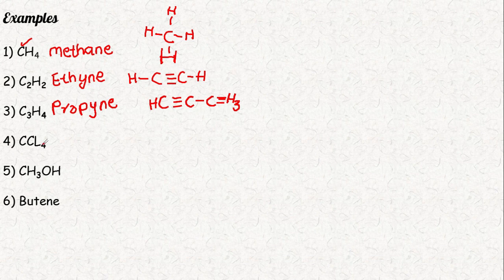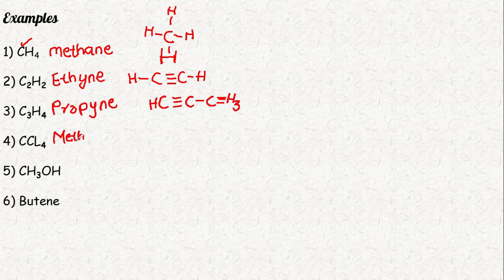Next, CCl4. This is different from everything else. There are two names: the trivial name, which we call the common name, and the IUPAC name, which follows this method. According to this method, for a single carbon it's meth, and 4 Cl, that's tetra, 4 Cl with single bonds, so methane tetrachloride.